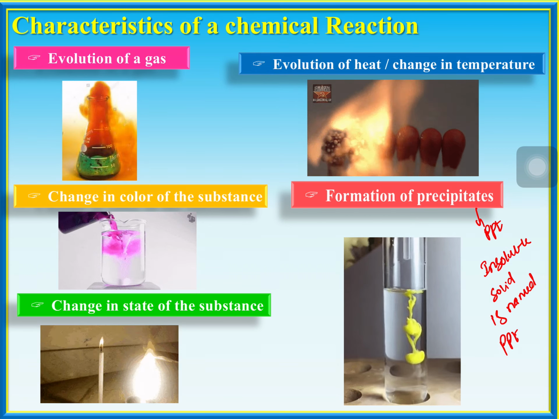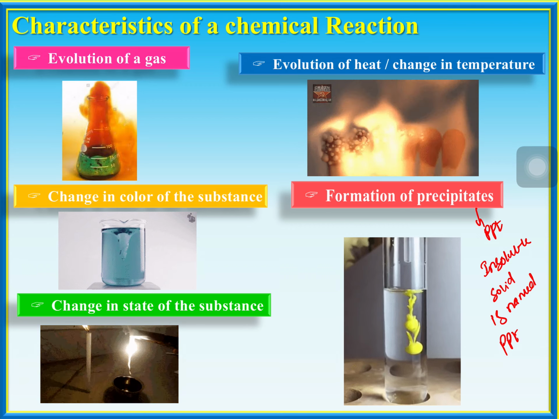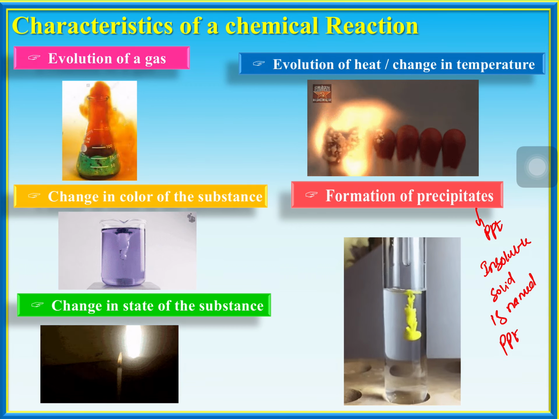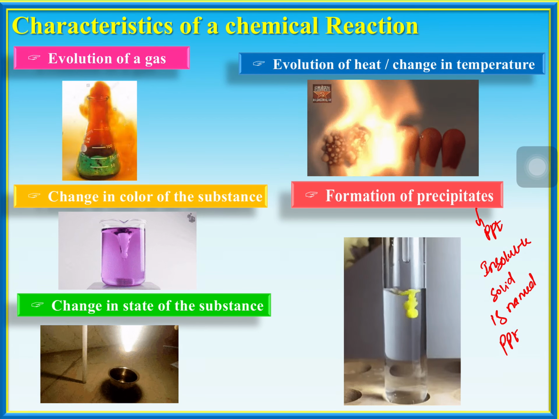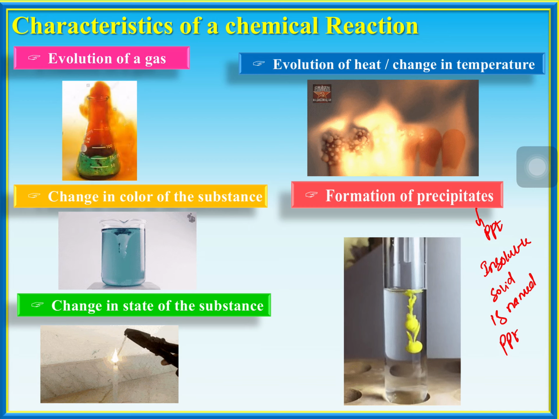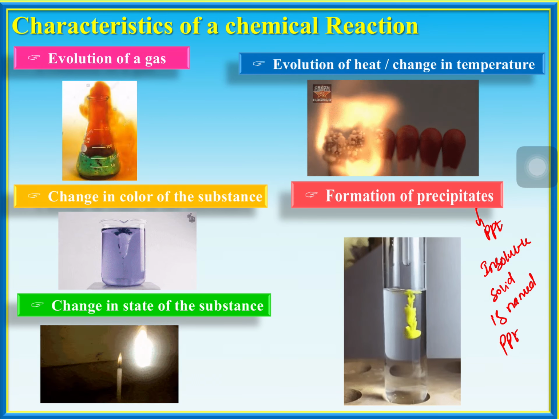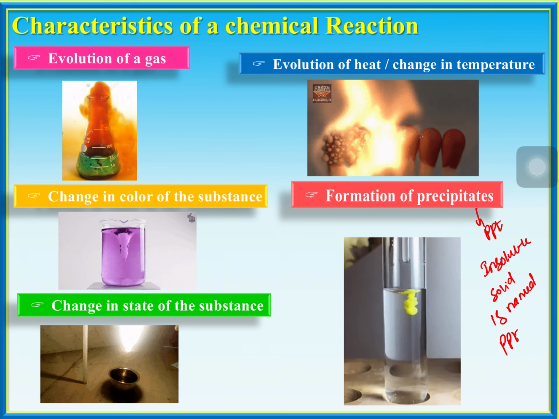So there are 5 characteristics: evolution of gas, change in color of the substance, change in state of the substance, change in temperature or evolution of heat, and formation of precipitates. These are the 5 characteristics of any chemical change, which you have to keep in mind. Like that they can ask the question. So move on to the next slide.